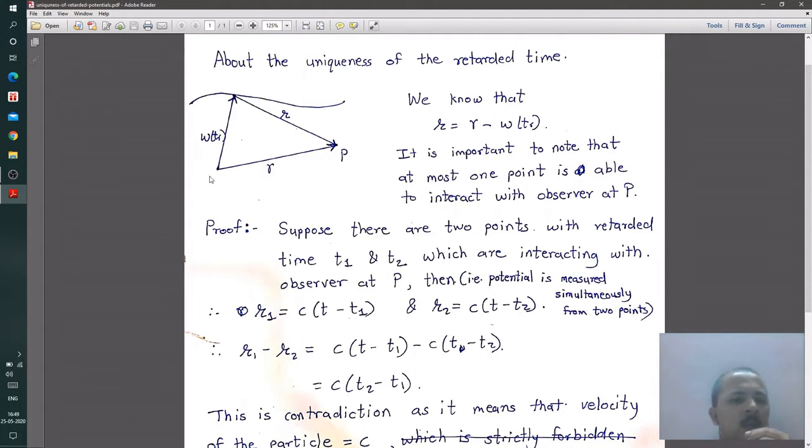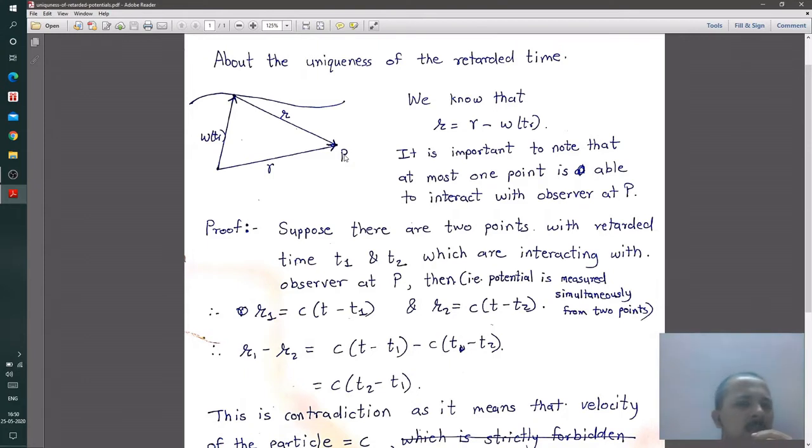Here we are making all the measurements with respect to some suitable origin which has not been shown explicitly, but all the vectors have been drawn with respect to that origin. So this r is the distance of the observer situated at point P, whereas r is the retarded position of the moving point charge with respect to the observer at point P.